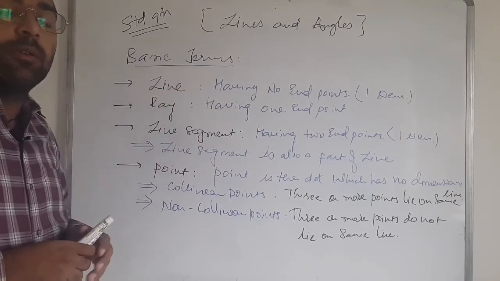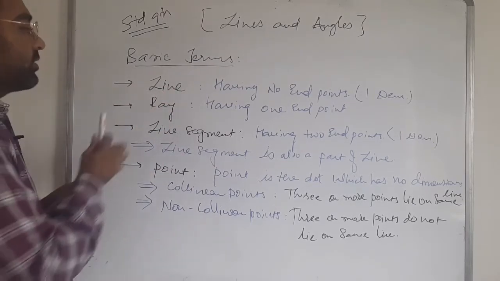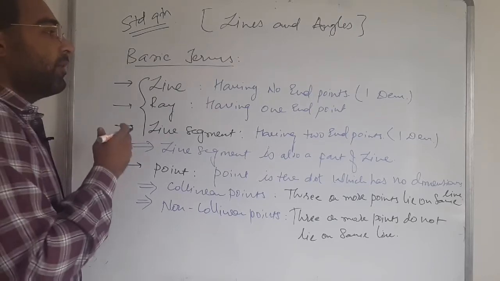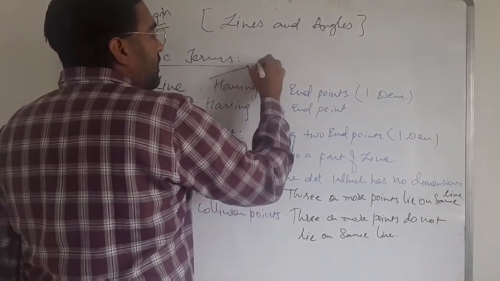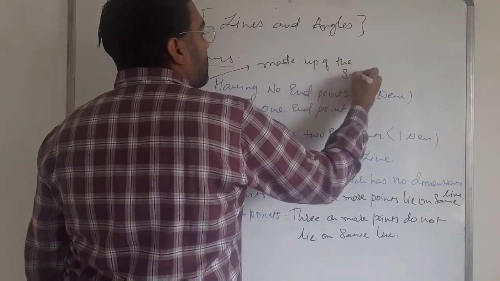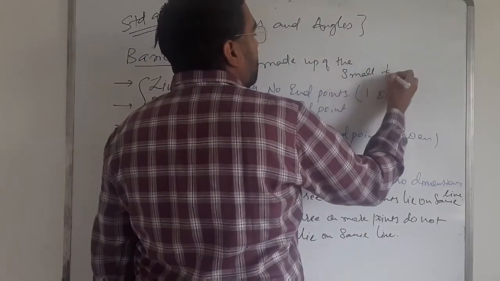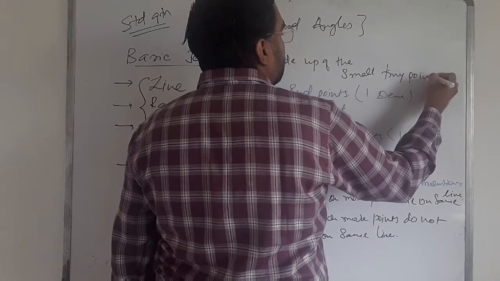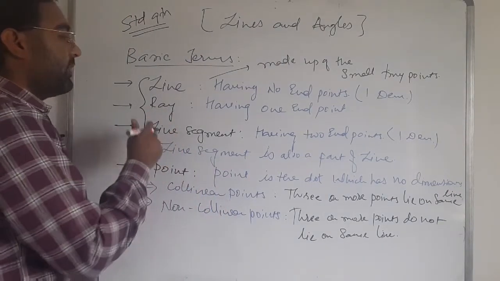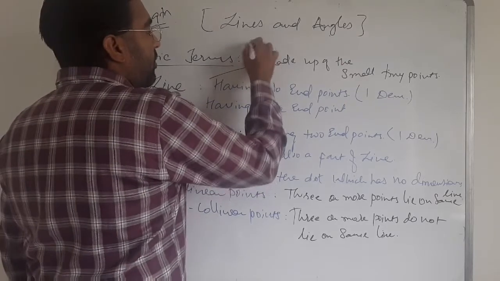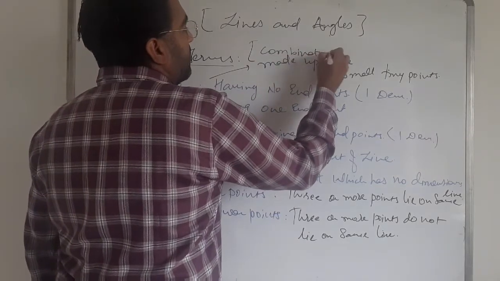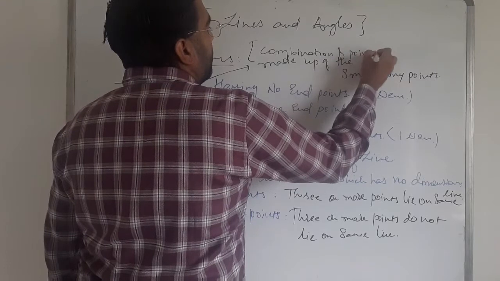Line, ray and line segment are all made up of small tiny points. You can also say that they are a combination of points.